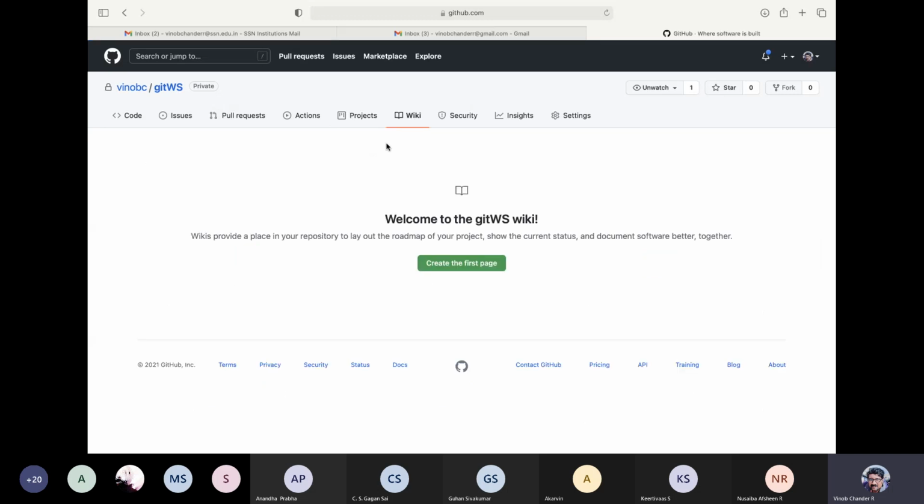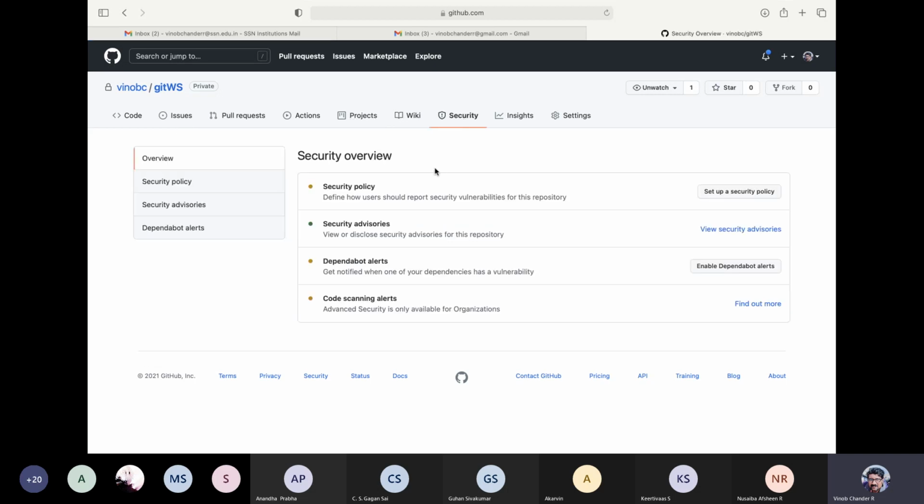And it's a wiki, right? If you want, you can use it for your documentation, right? So you can make use of GitHub wiki also, right? But again, if you have a particular project that is going to be released or that has been released, right, you can make use of a separate site, rather than a wiki, or you can make use of the pages, right, and then have your documentation in the GitHub pages itself, right? So these are the tabs: issues, pull requests, actions, projects, wiki, and then security. So it's all about specifying the security policy, right? Your security advisories, etc. Right.